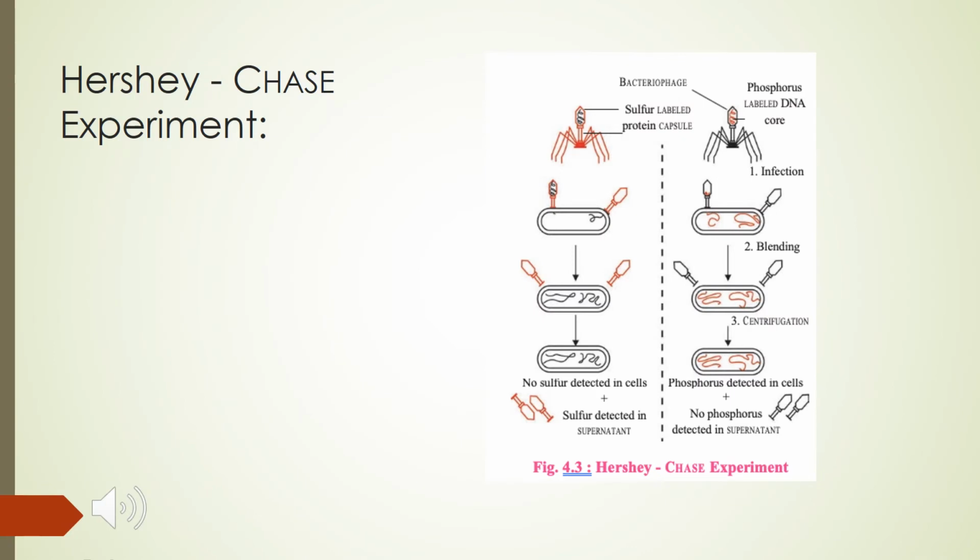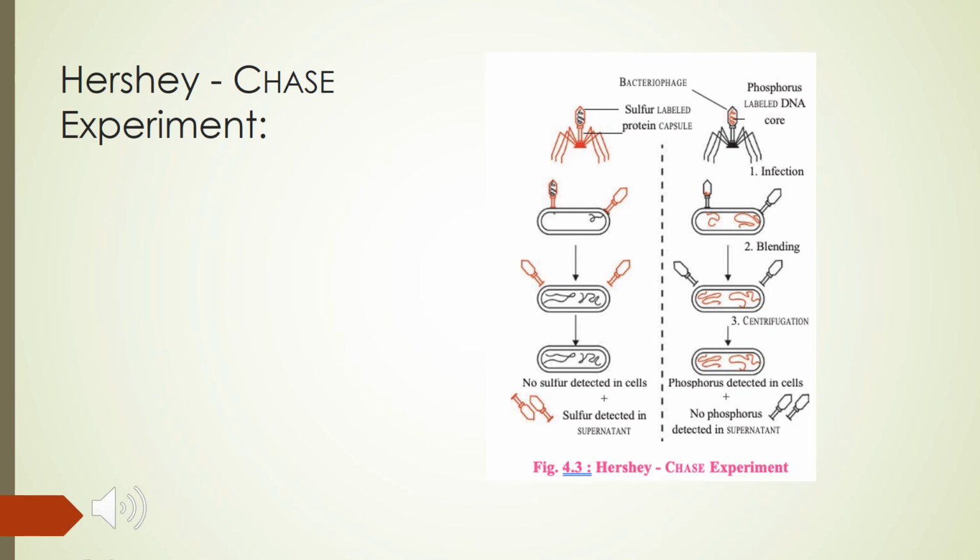Hershey and Chase experiment. Other scientists were studying the genetic material in bacteria. So Hershey and Chase studied viruses. They also wanted to know whether the transforming principle or the transforming factor is DNA, RNA or protein.